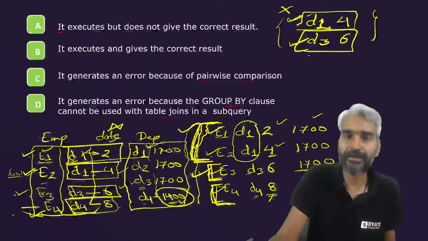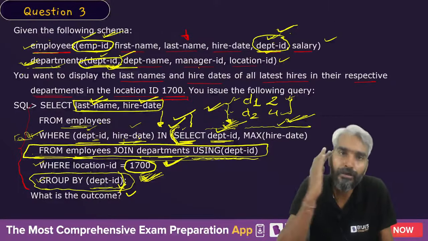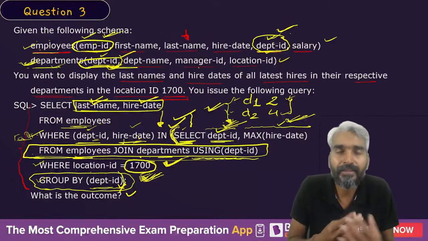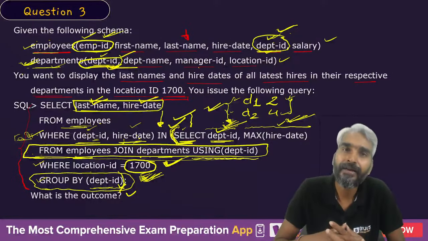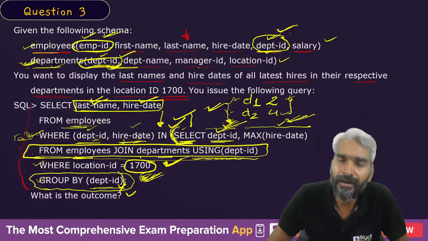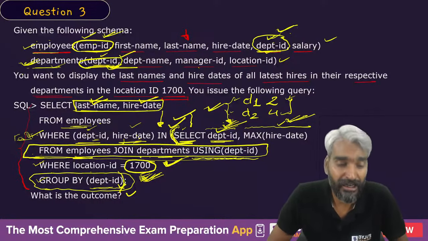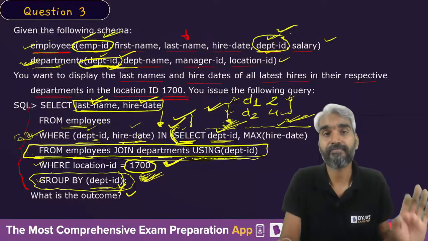You just need to understand that this inner query is producing the IDs of the departments and the latest hire date with respect to those department IDs which are at location 1700. Clear?